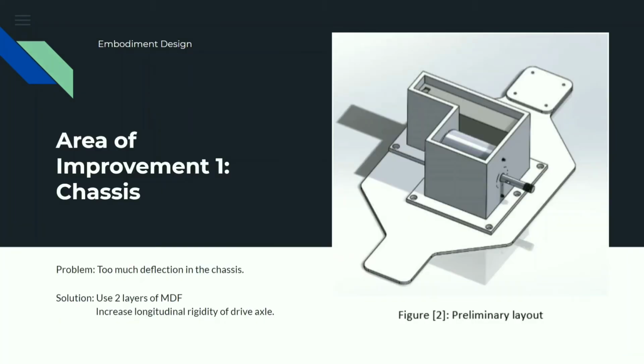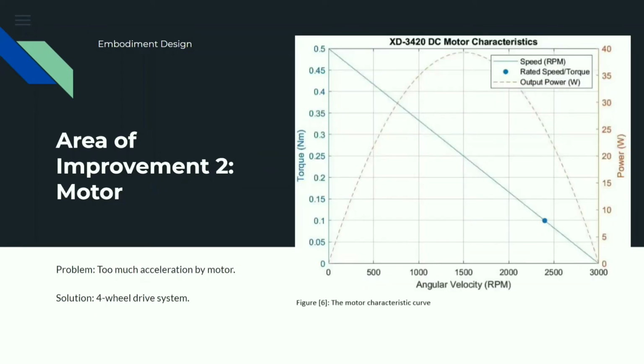achieved. After finishing the initial design of our project, we performed some strength calculations to better understand how the vehicle would perform. More importantly, it allowed us to see which areas needed improvement. What we found out was that one of these areas was the chassis of the vehicle and that the deflection of the chassis was too great. Instead of having to redesign the whole thing, we were able to compensate by using 2 layers of MDF and increasing the rigidity from the drive axle. Because of the added rigidity, the chassis wouldn't flex as much as it originally would, resulting in less deflection.